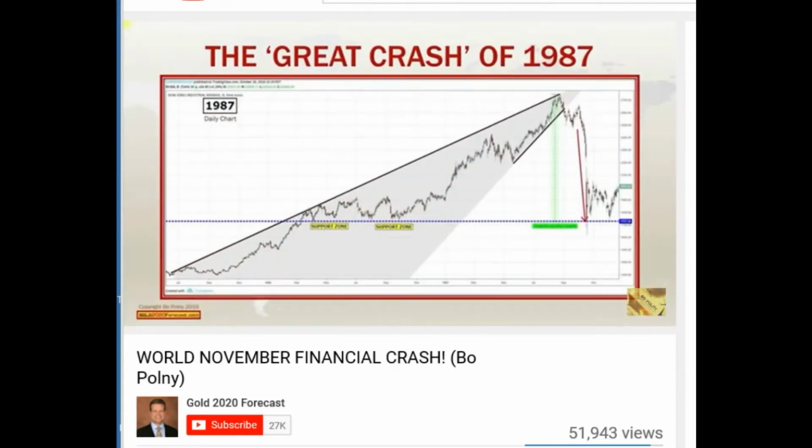We start with the great crash of 1987. What do you see? A rising wedge. What happened when the lower channel of the rising wedge broke? The US stock markets plunged 37%.